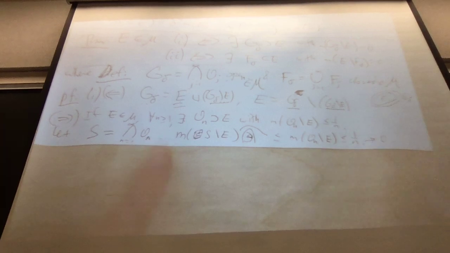This goes to 0. The only thing that's bounded by a sequence that goes to 0, which has nothing to do with the sequence, is the number 0. Clear? Pretty easy. All right.